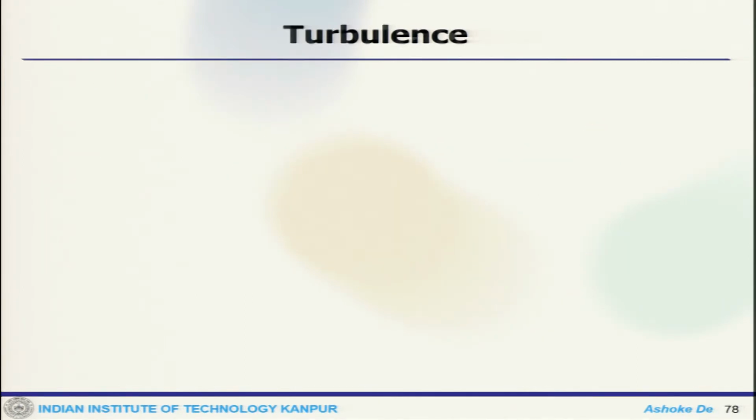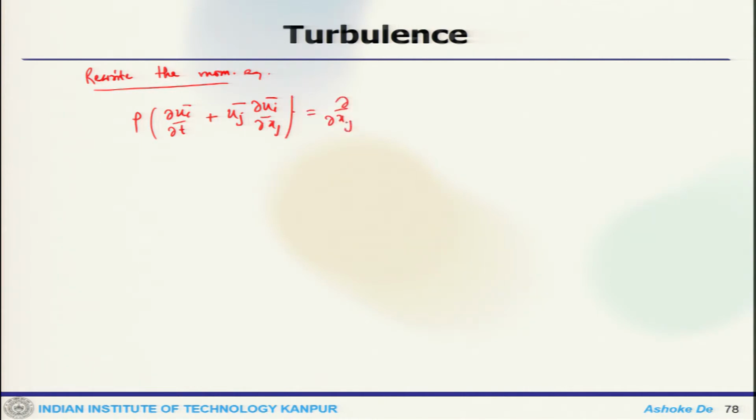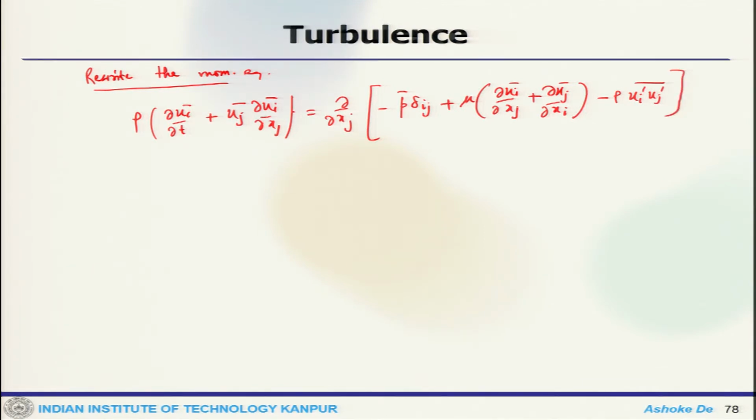Now, we can rewrite the momentum equation. If we rewrite the momentum equation, we get rho times del ui bar by del t plus uj bar del ui bar by del xj equals del by del xj of minus p delta ij plus mu times del ui bar by del xj plus del uj bar by del xi, and the last component is minus rho ui prime uj prime bar, everything under that derivative.